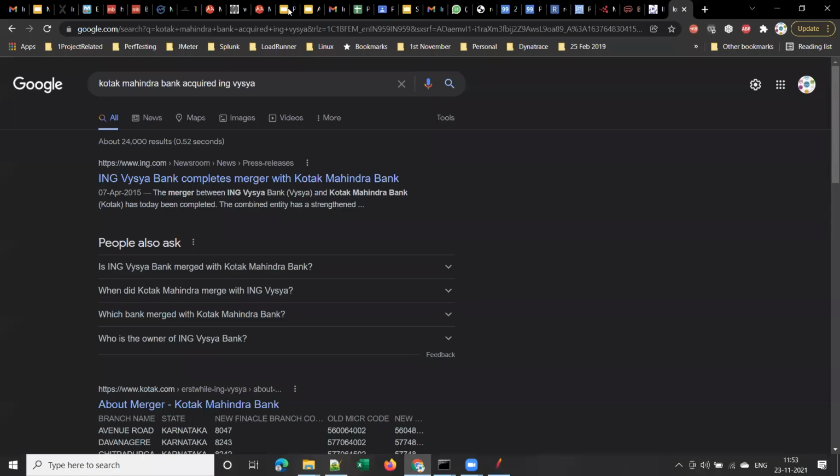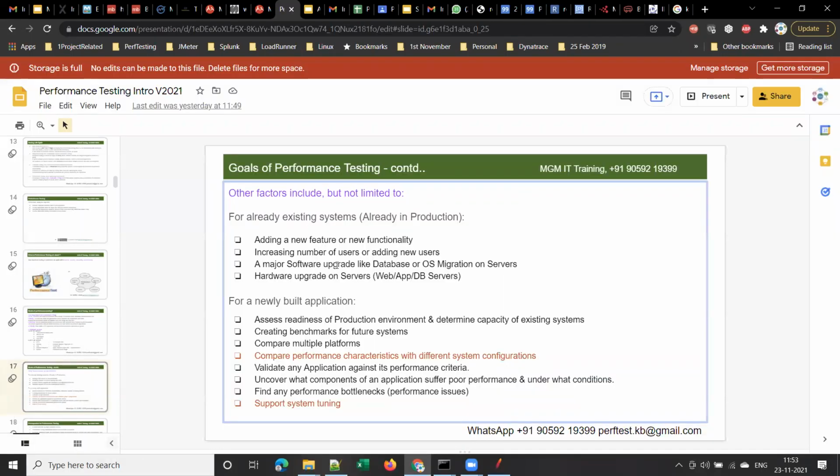So this is exactly the case that I explained here. Now Kotak Mahindra Bank has to check whether their existing application can support these additional users or not. Yes or no? So there is an increase in the number of users, or some new users got added and start using the application.